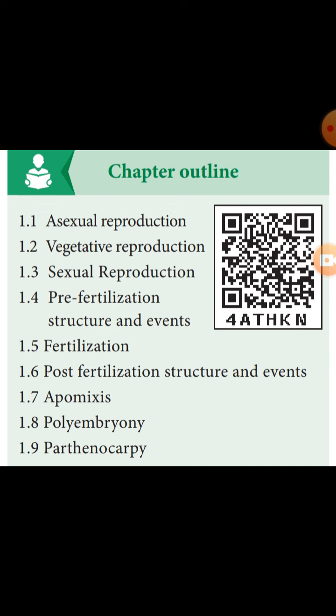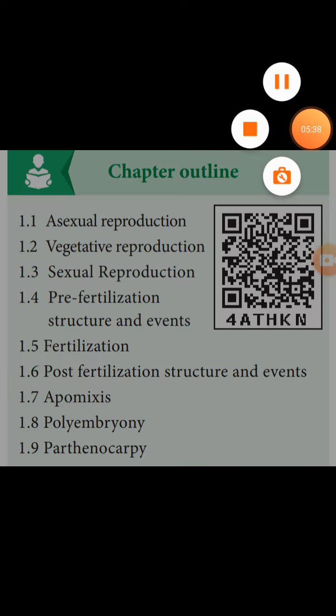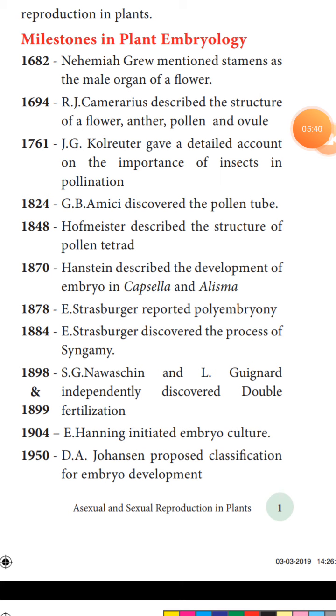We can say it is a type of reproduction. Then there is parthenogenesis. What is meant by parthenogenesis? It means the formation of an organism without fertilization, where the egg develops directly into an entire new organism. Such a way is called parthenogenesis. These are all the concepts we will learn in this class. Okay, next we start with